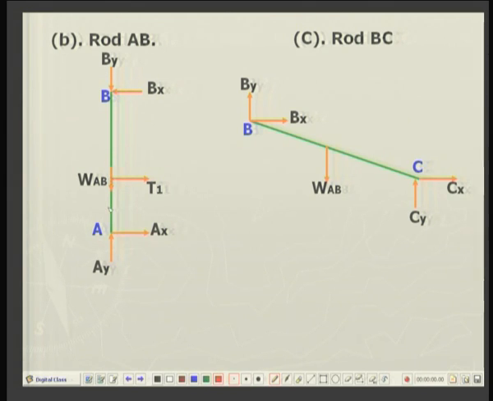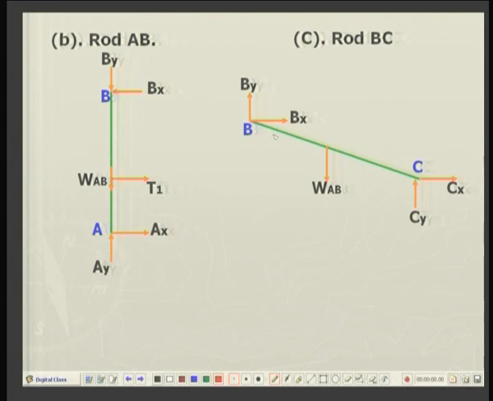WAB is the gravitational weight of the rod acting through its center of gravity, and T1 is the tension due to the string or the cord. It is a flexible string, so it can have only tensile force. So, T1.